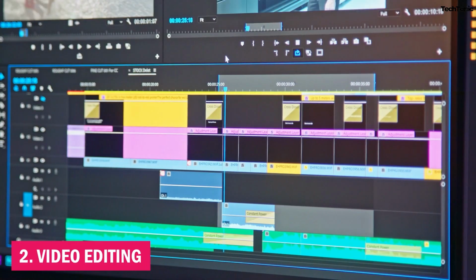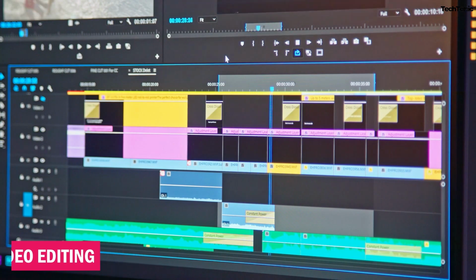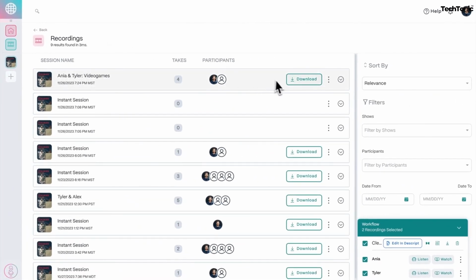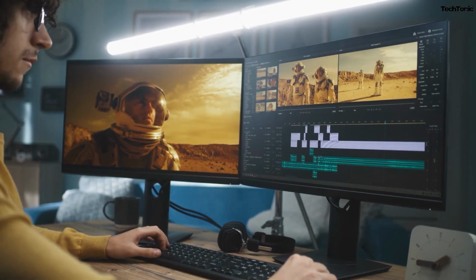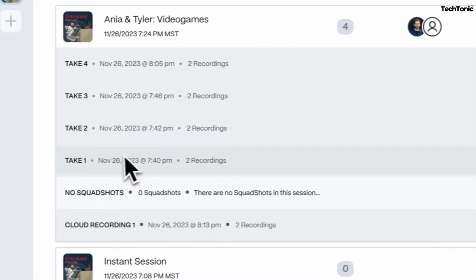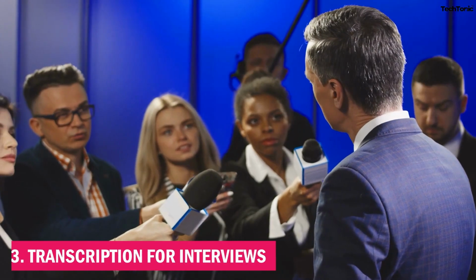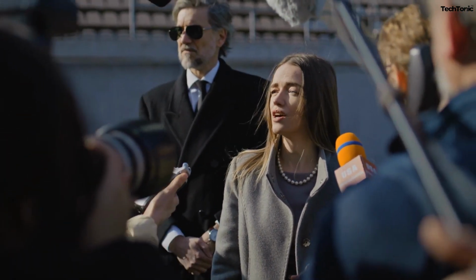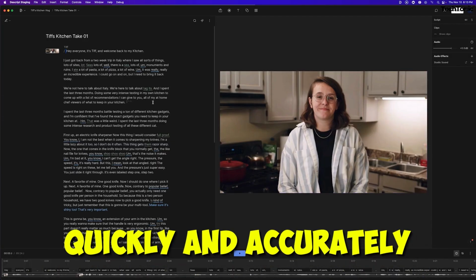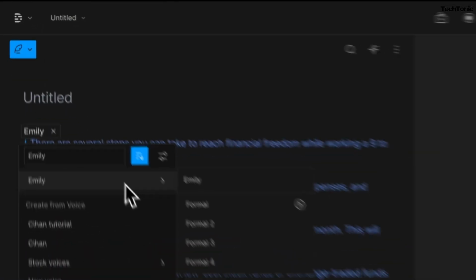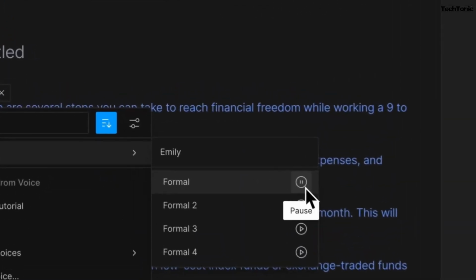2. Video editing. Descript AI streamlines video editing workflows by transcribing audio tracks and providing an intuitive interface for editing. Video creators can easily trim clips, adjust audio levels, and add captions or subtitles for accessibility. 3. Transcription for interviews. Journalists and researchers can use Descript AI to transcribe interviews quickly and accurately. This allows them to focus on analyzing the content rather than spending hours transcribing manually.